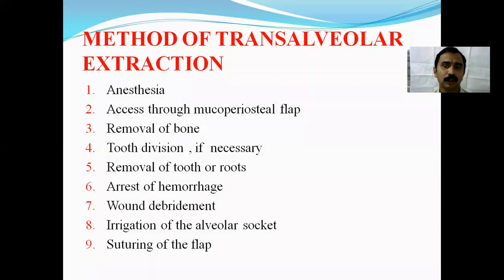Coming to the method of transalveolar extraction, first the anesthesia is given. A mucoperiosteal flap is raised for good access to the area. Guttering of the bone, or removal of the bone, is done with a burr. In most cases, sectioning of the tooth can be done, and removal of the sectioned tooth follows. Then hemorrhage has to be arrested. The wound has to be debrided. Irrigation of the area and debridement of the wound can be done. Then suturing of the flap can be done.